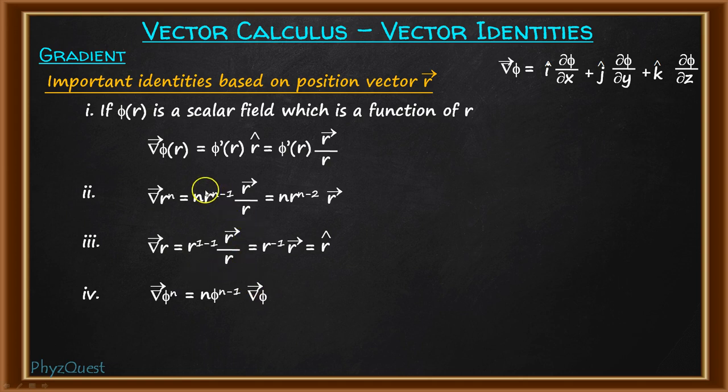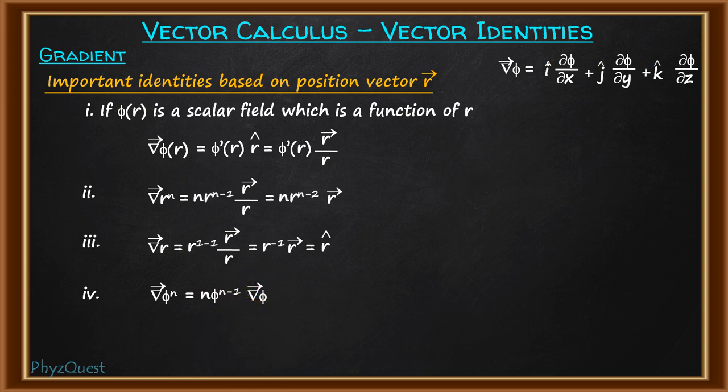So as you can see, this is very similar to this kind of expression. Here this is n r to the power n minus 1 and here n phi to the power n minus 1 into gradient of phi. And the gradient of phi formula is already given here. So using this formula you can try the higher order functions of r.